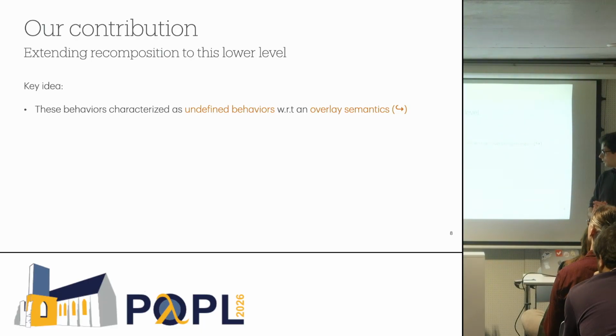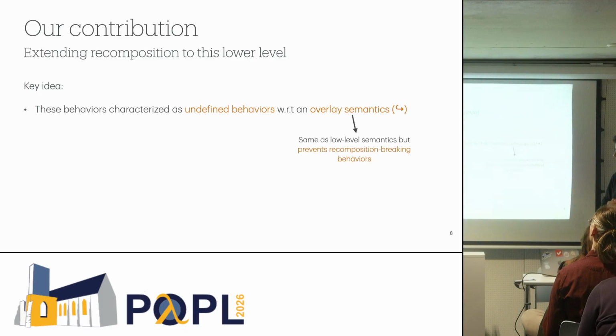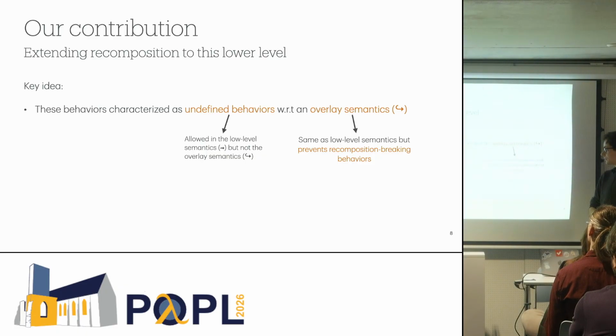The overlay semantics we introduce is just the same as the low-level semantics, but it prevents all these recomposition-breaking behaviors, such as reading the size of the code or reading code directly. And what we mean by undefined behaviors with respect to this semantics is behaviors that are allowed in the low-level semantics, but not in the overlay semantics.